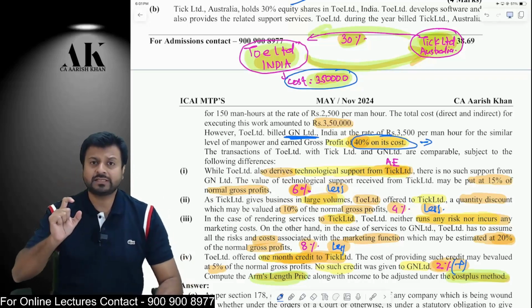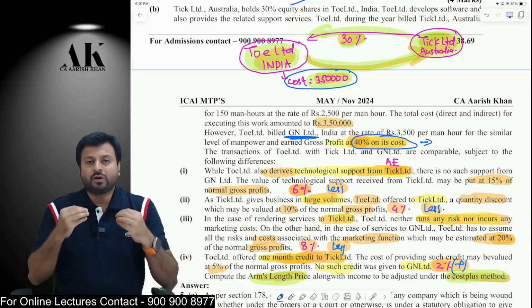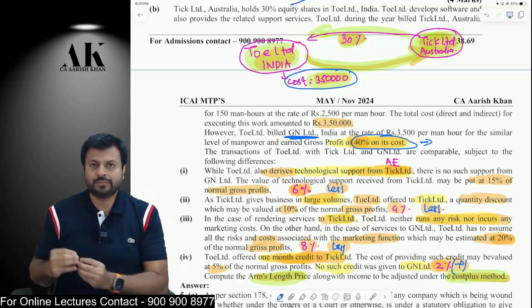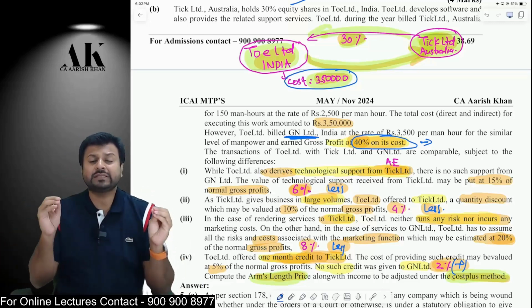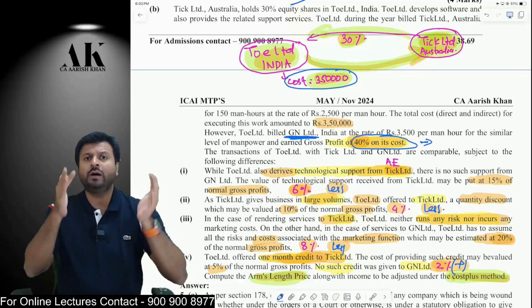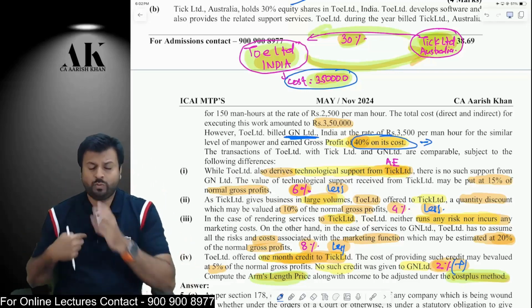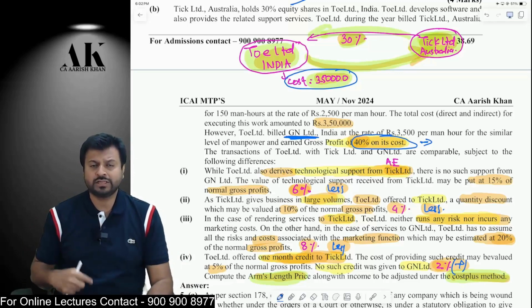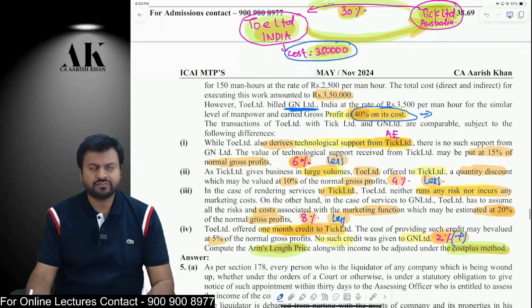Now, this 40% should be adjusted, because this 40% cannot be directly applied. When I do a transaction with my associate enterprise and I do a transaction with an unrelated party like GN Limited, there might be some functional differences. So because of the functional differences, the GP might go up, the GP might come down. Therefore, what are the functional differences between the two transactions? One is a transaction which I am entering into with my associate enterprise. Another is the transaction which I am entering into with a third party.